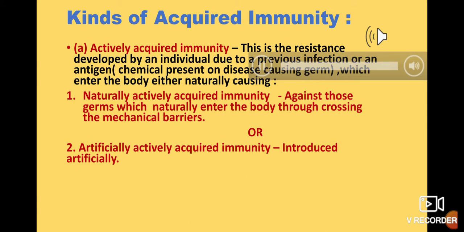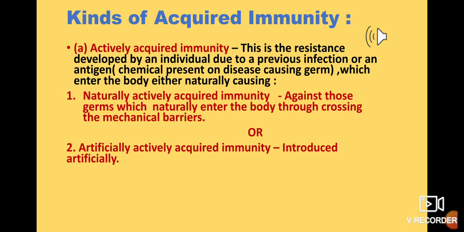Now, innate immunity was of two types, specific and non-specific. Similarly, acquired immunity is also of two types, actively acquired immunity and passively acquired immunity. Now, what do I mean by actively acquired immunity? This is the resistance developed by a body due to a previous infection or antigen which enters the body naturally. Now, if you remember in the previous slide, I told you about previous infection.